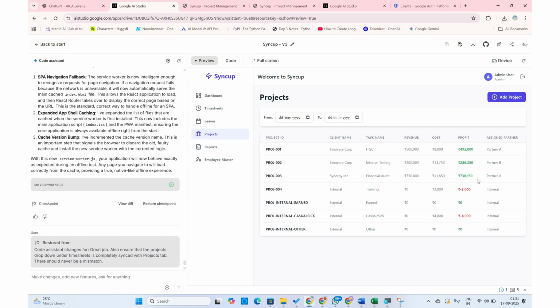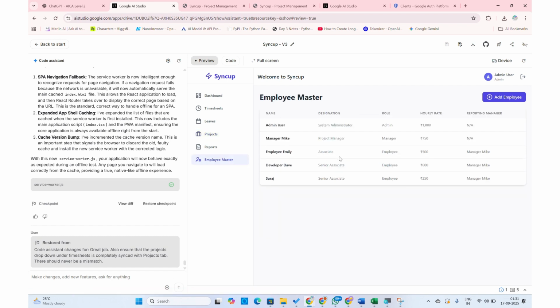And how do we update this, or how do we arrive at that calculation? This is where I go to the employee master, and you will see that for Suraj, the hourly rate is 250, right? Why? Because the corresponding salary of Suraj was 40,000. So let me show this in real time to you.